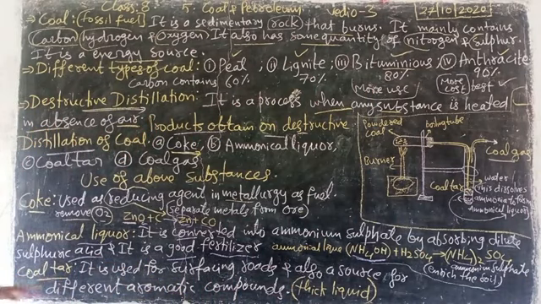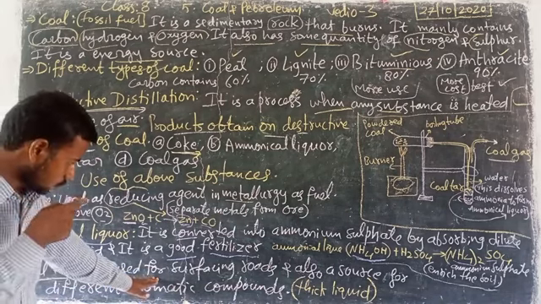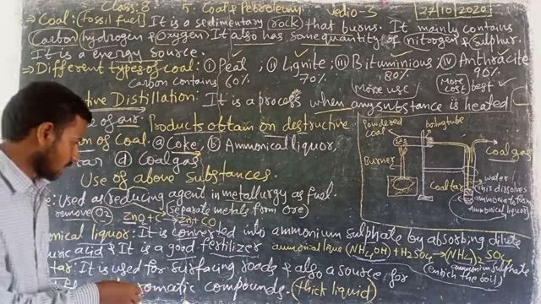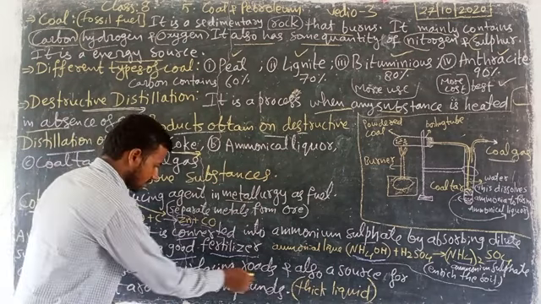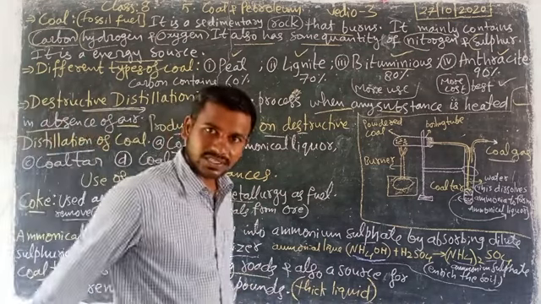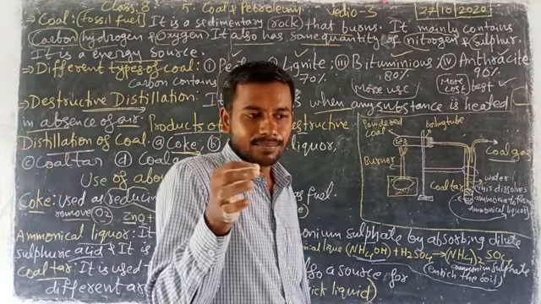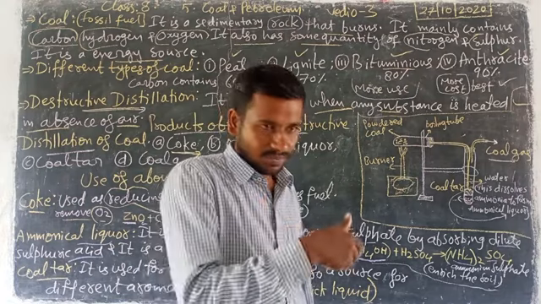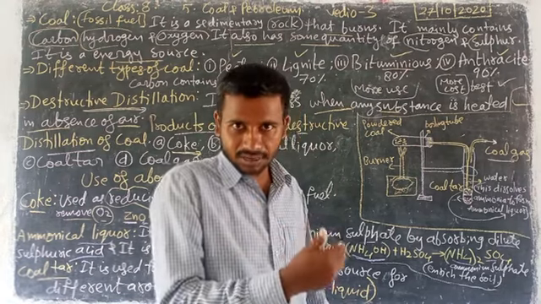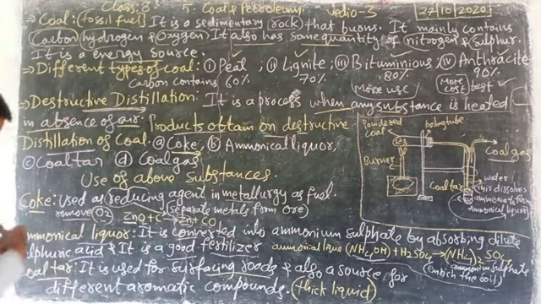And here coal tar. What is coal tar? Coal tar is used for surfacing roads. While making a road, putting a road, creating a road, then coal tar is used.